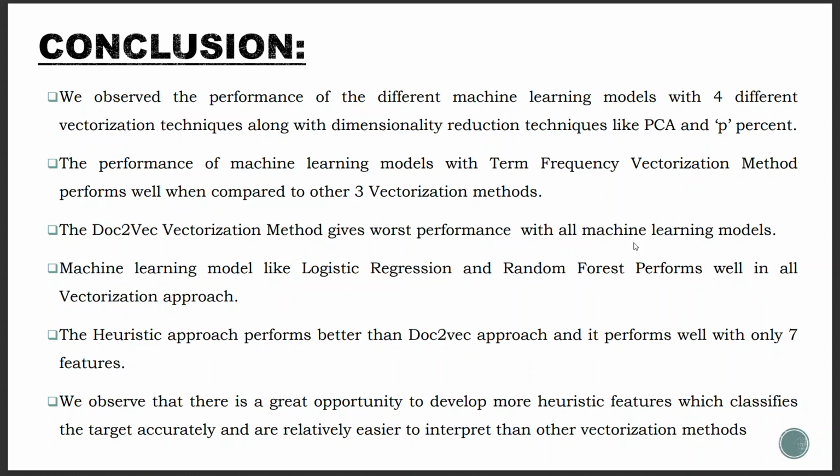The heuristic approach performs better than the doc2vec approach, and it performs well with only 7 features. That is a point to be noted. We observe that there is a great opportunity to develop more heuristic features which classify the target accurately and are relatively easier to interpret than other vectorization methods. We hope that our findings can contribute to the development of more effective methods for dealing with the issue of spam messages.